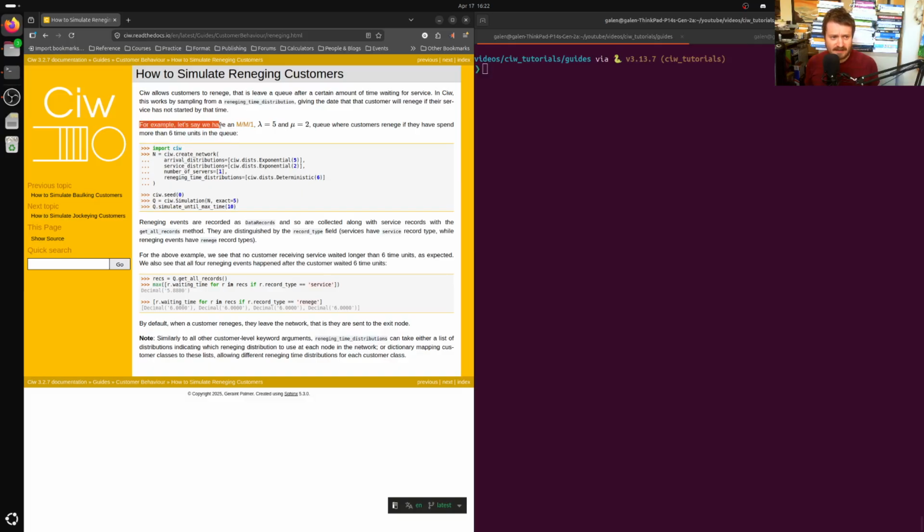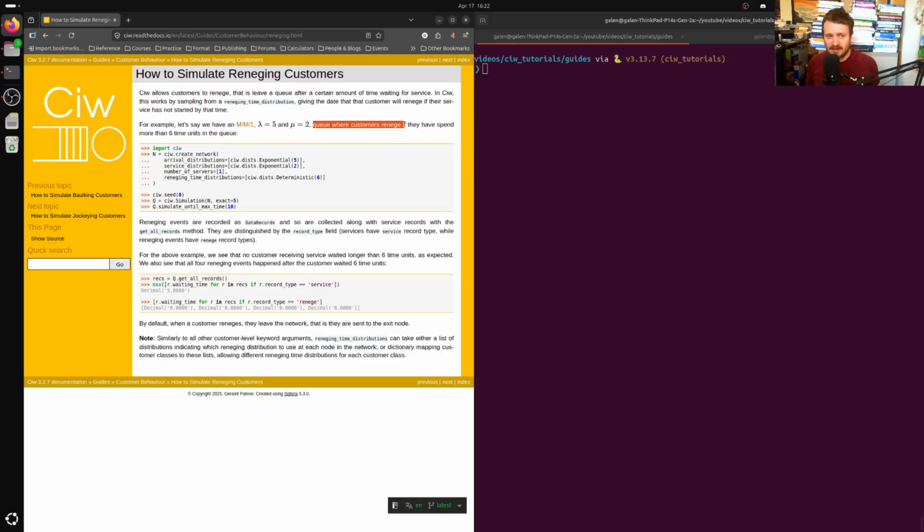For example, let's say that we have an MM1 queue. If you don't remember, that means that the inter-arrival times of new demand on the service or the queue is exponentially distributed, but otherwise the mean inter-arrival time is constant. And the same thing for the service time, which is what the second M stands for, and that last slash number 1 means one server. So here they've decided for the arrival rate, conventionally denoted lambda, that it's 5, and the service rate is 2. So correspondingly, their averages are the reciprocals of these in the long term.